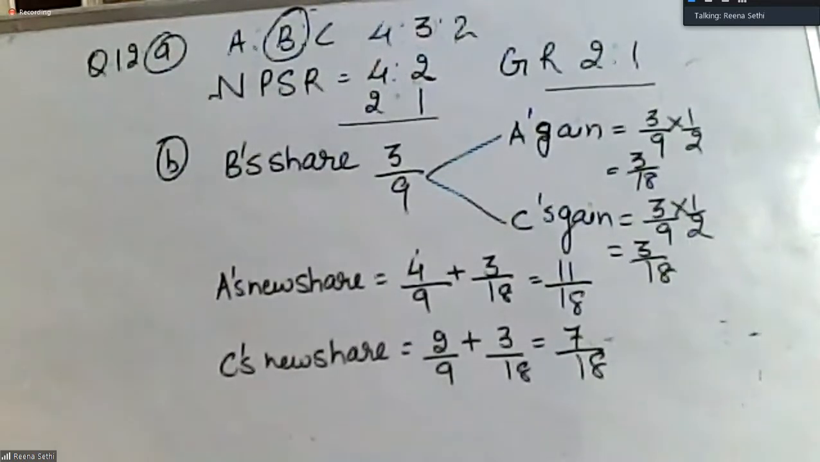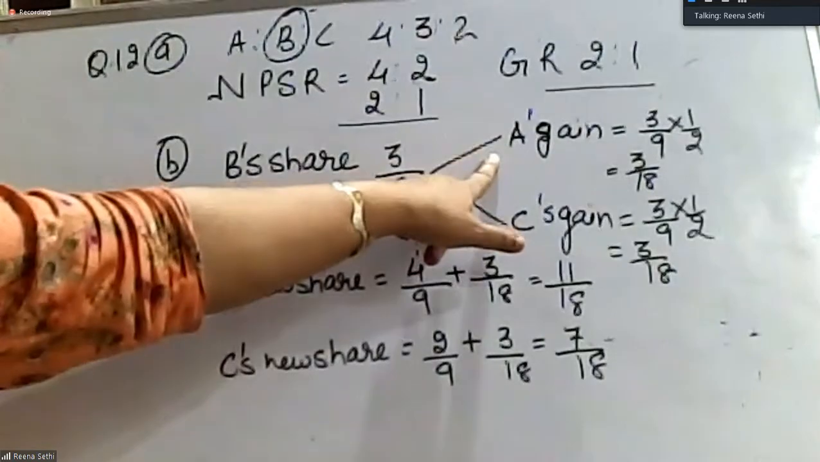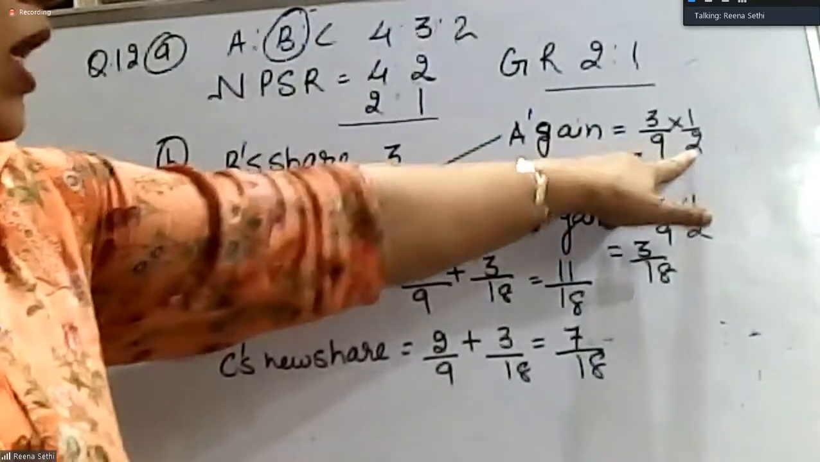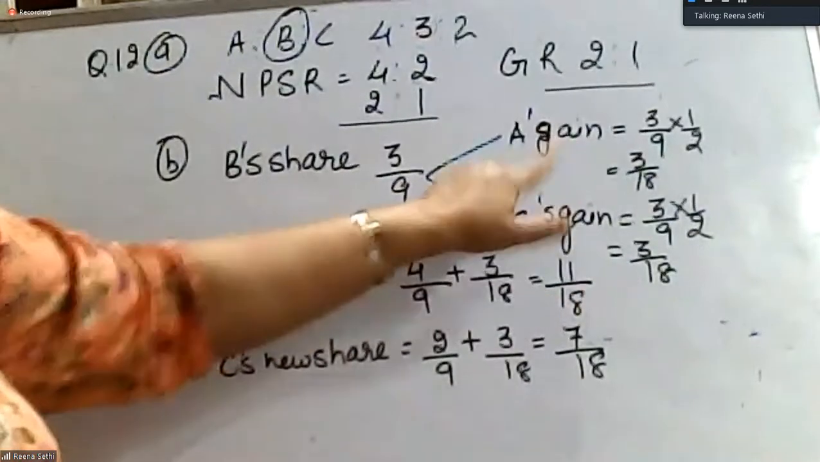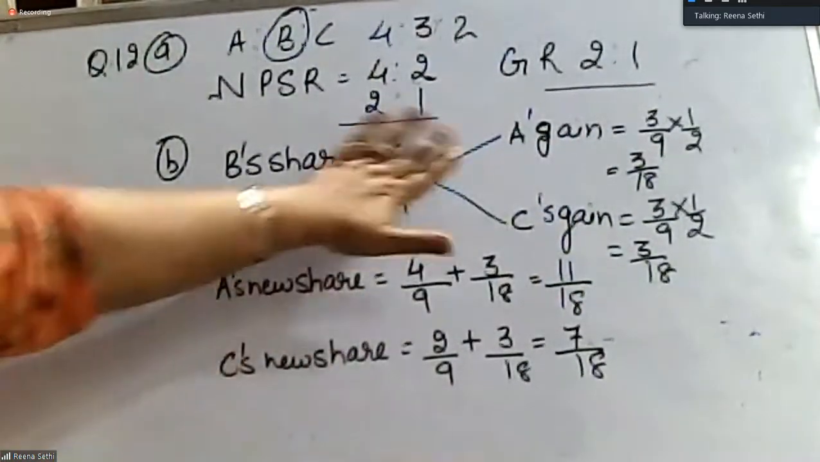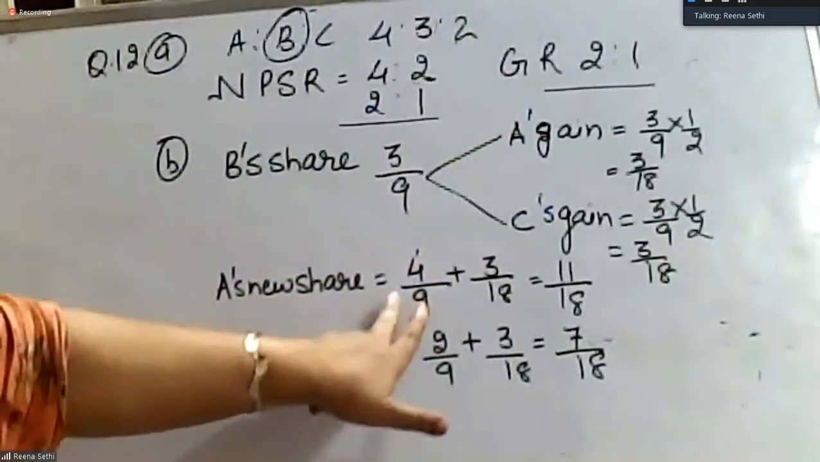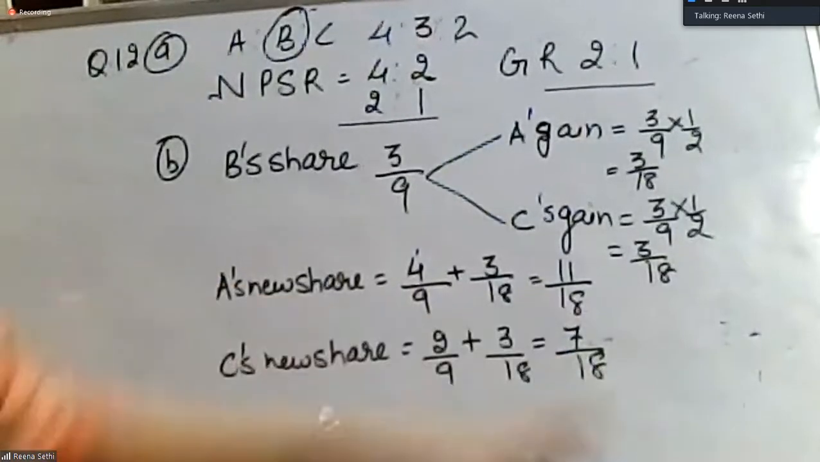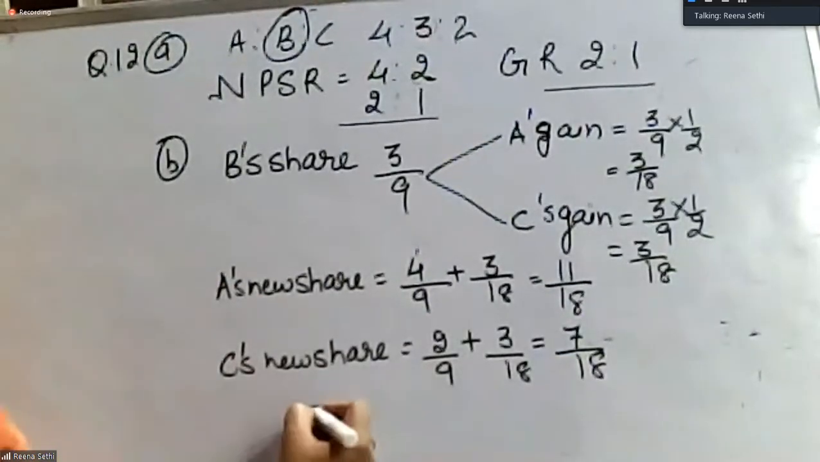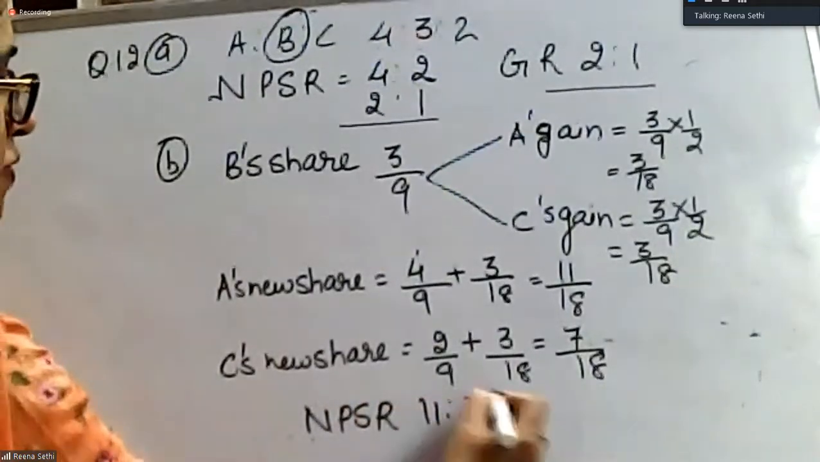Fine. I hope this is clear. The ratio in which B's share is being shared is given. This is equal, so I have divided B's share equally, that is half each to A and C. So this is A's gain, this is C's gain. And A's new share will be old plus gain. So this comes out to be 11:7. My new profit sharing ratio is 11:7.